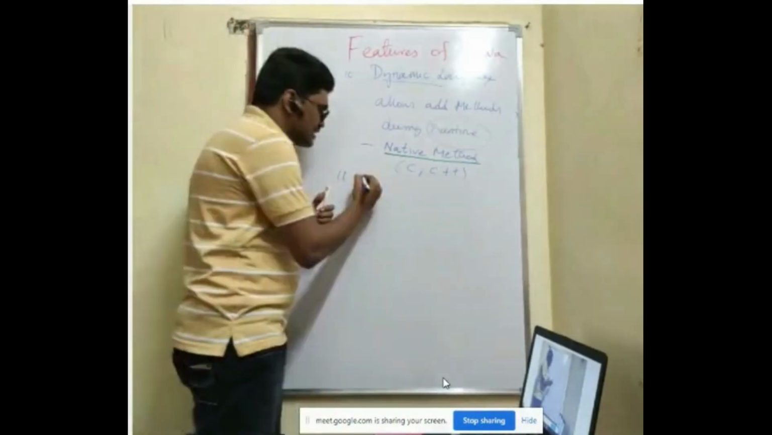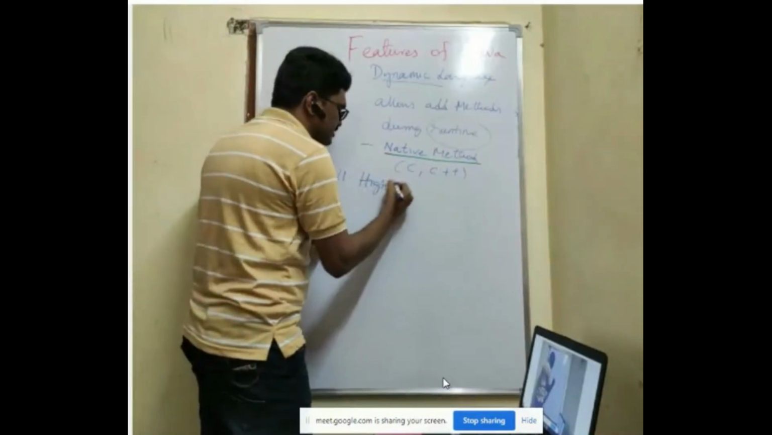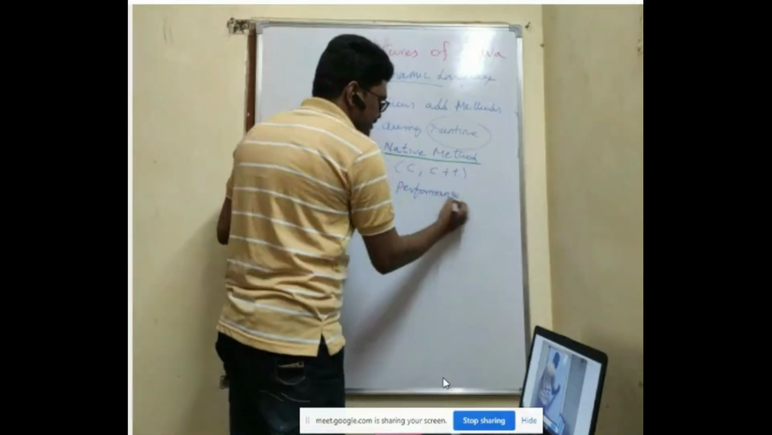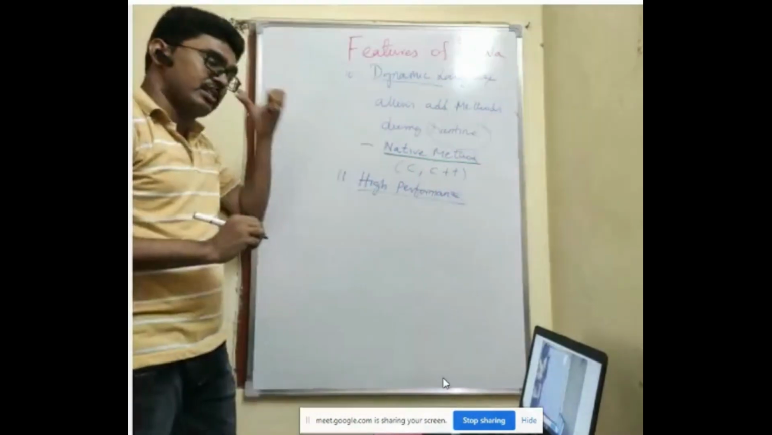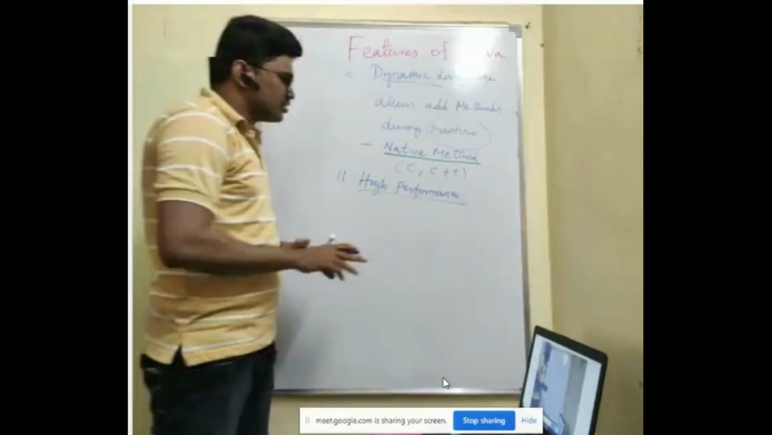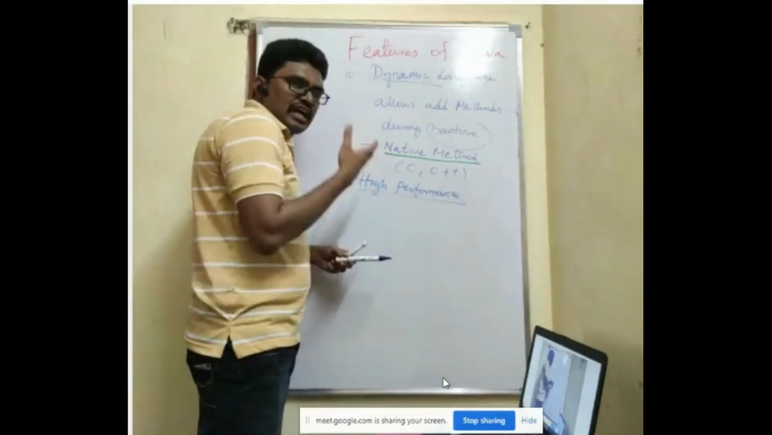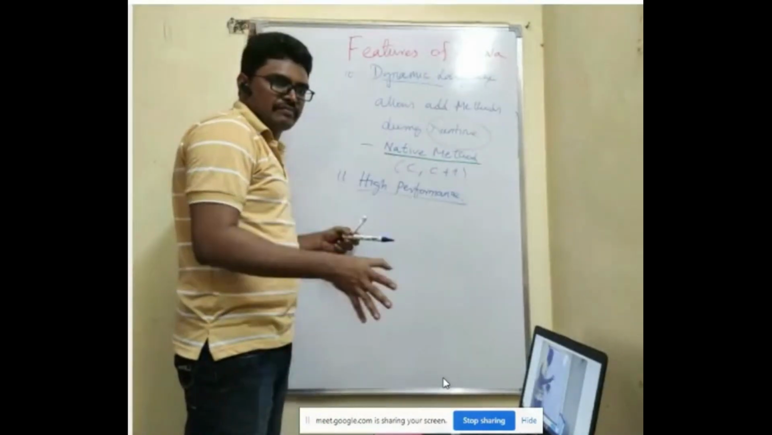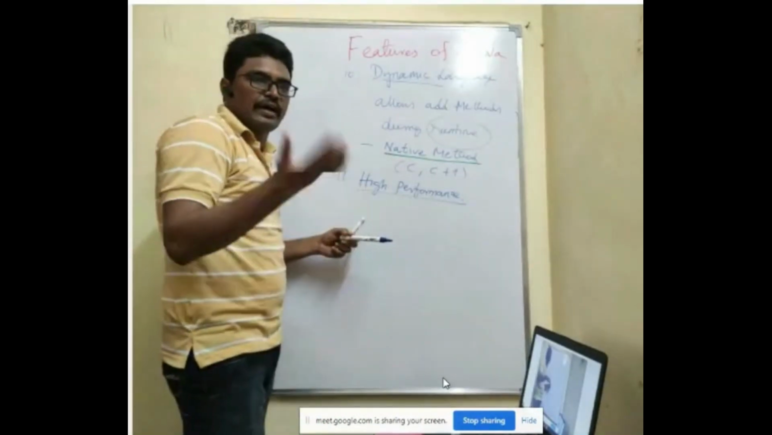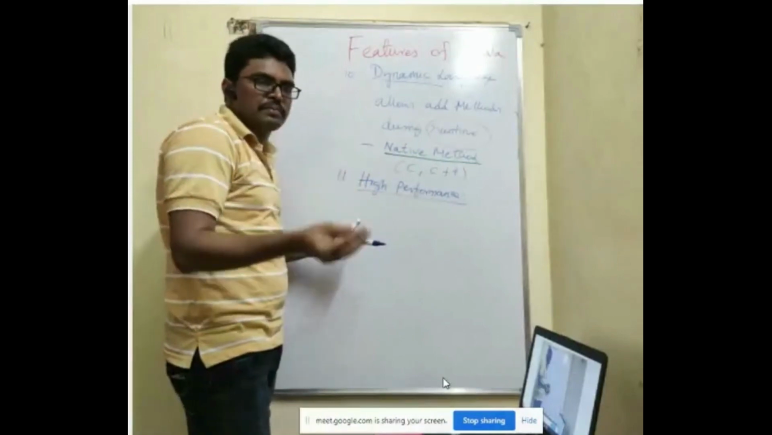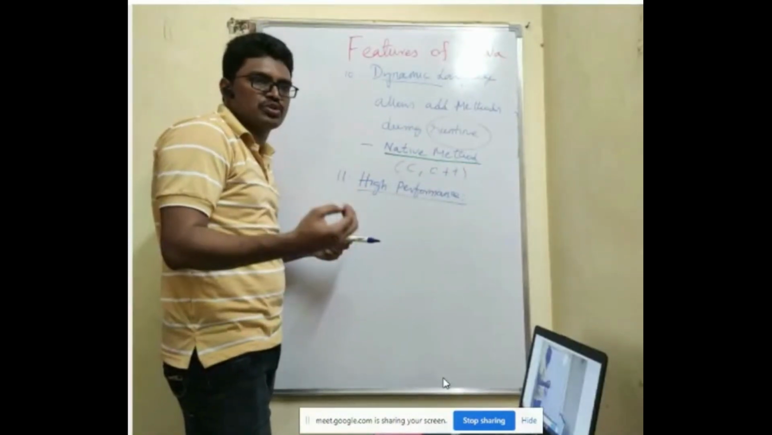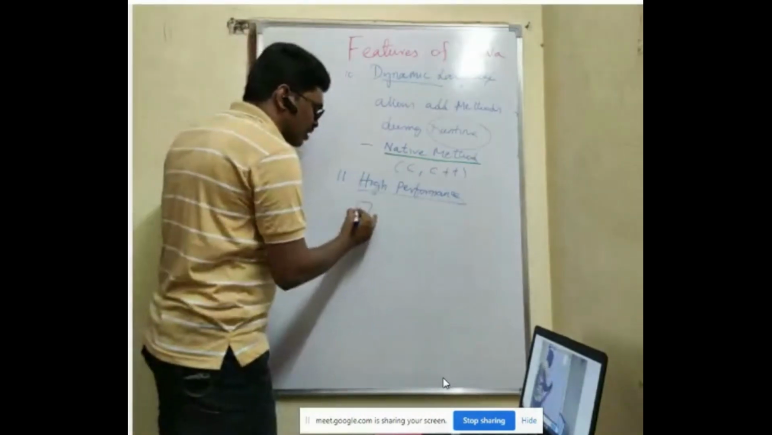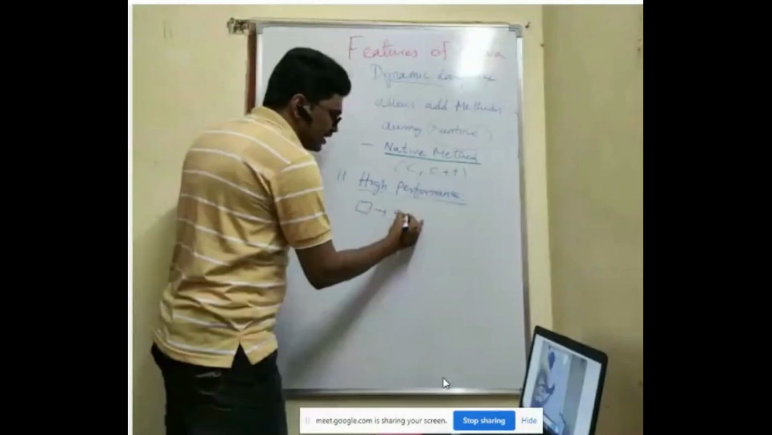The last feature is Java is high performance language. Java is high performance language. So now you may get a doubt, how can you say that Java is high performance? Already we discussed one feature called interpreted language. Java is both compiled and interpreted. When you are doing both, obviously the performance of the language has to reduce, but there will not be much difference in performance because in compilation only error checking is done.